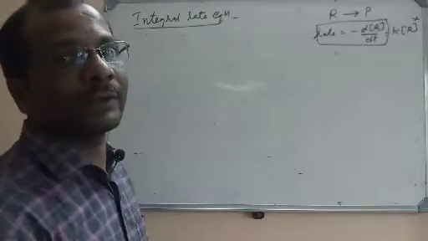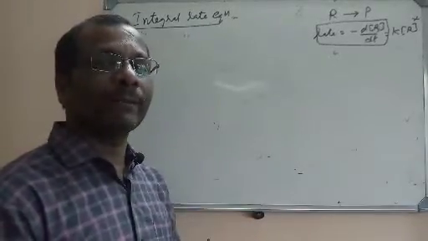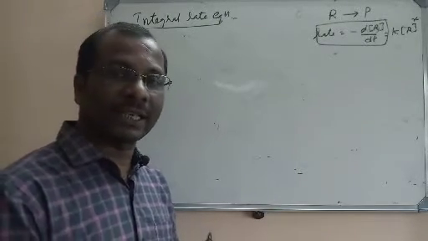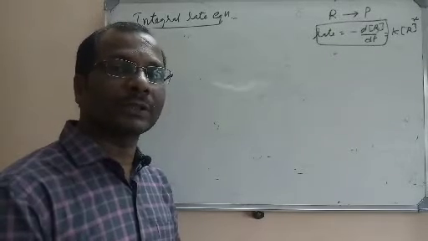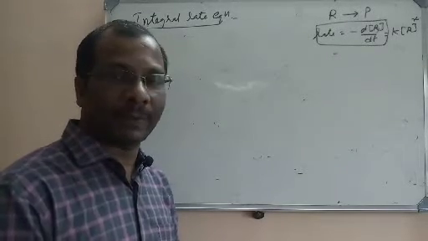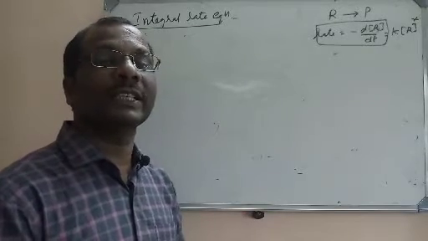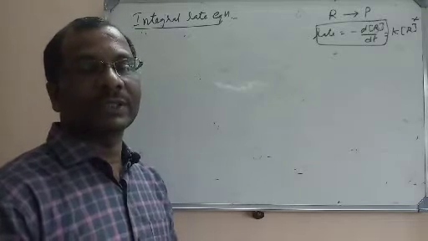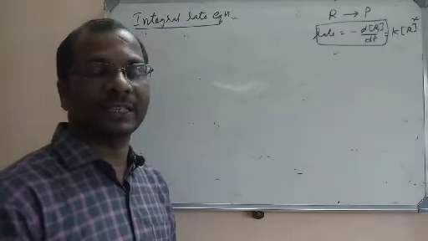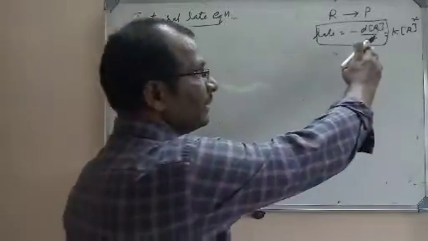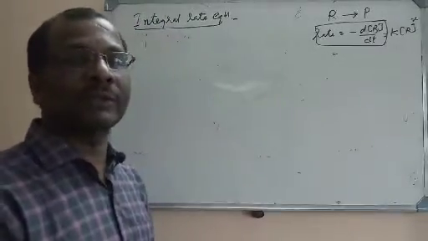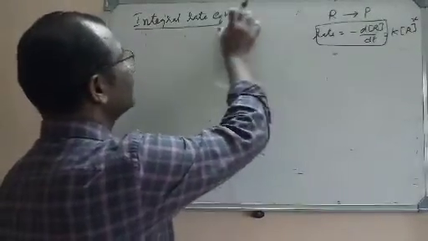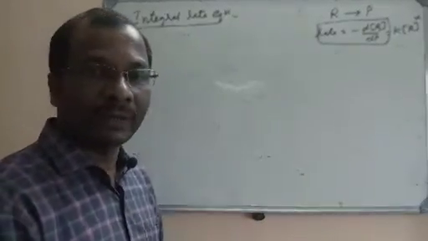If you take the differential form, what is the difficulty in determining the rate? In the last class I told you that we have drawn a graph. From that graph we have drawn a tangent at a particular point. Based on the slope of the tangent we could determine the rate, so it is somewhat difficult. If any slight deviation occurs, the rate will be entirely altered. So by the differential form the determination of the rate will be somewhat difficult. So we derive the same in integration form. That is nothing but the integral rate equation.